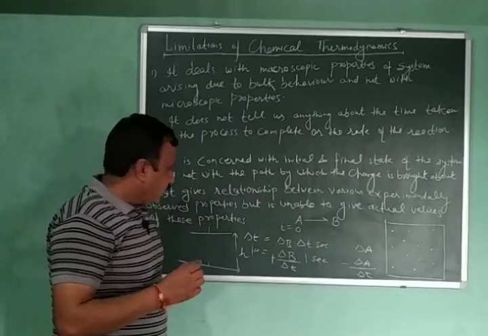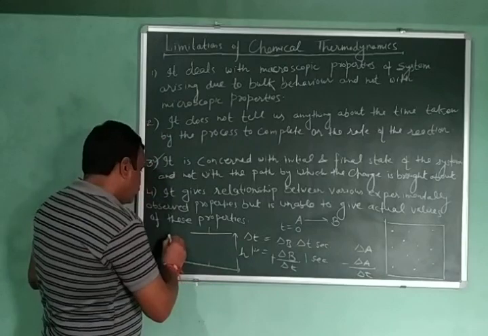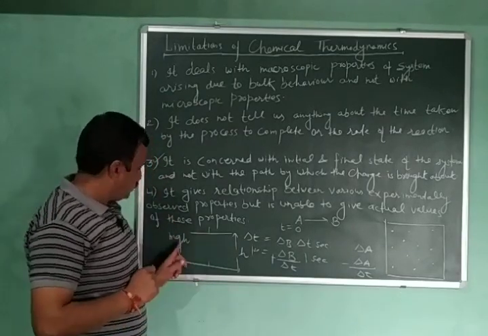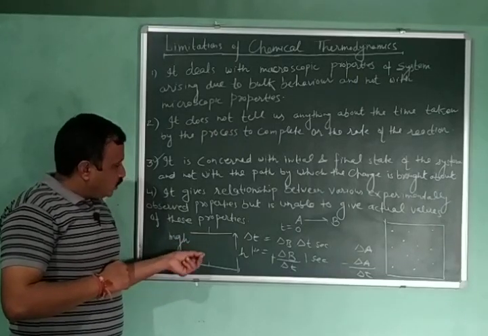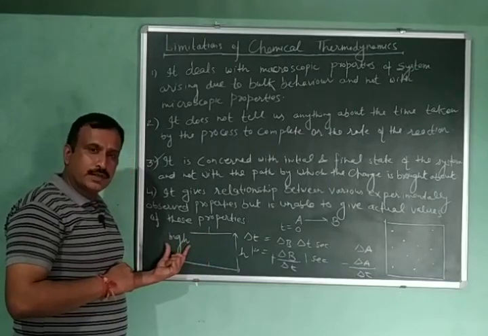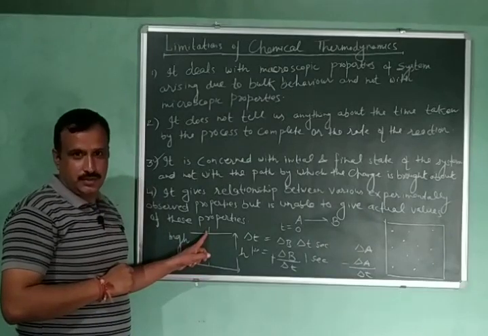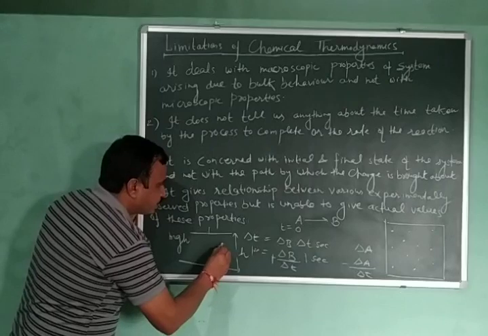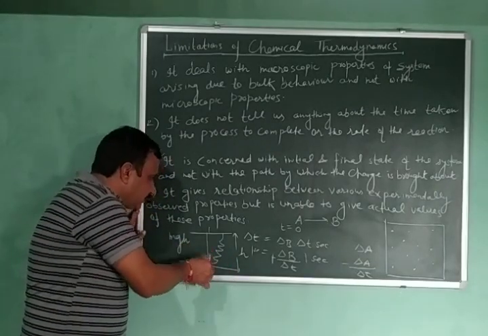Now, what would be my potential energy at this point? It would be equal to mgh. So, at this point, my potential energy is mgh. It doesn't matter how I have reached this place, because I can go here through stairs or I can go directly through a lift.